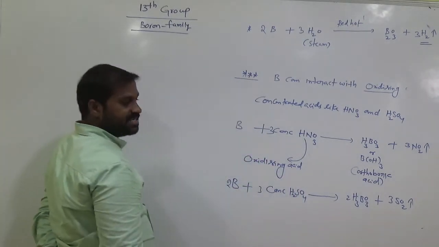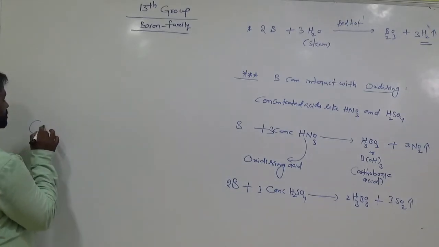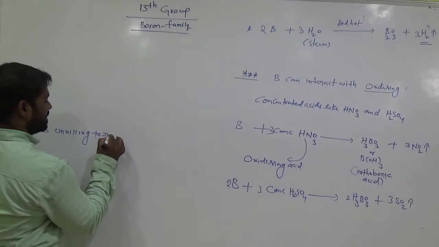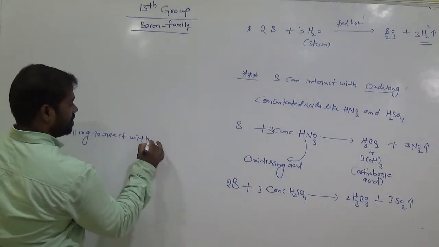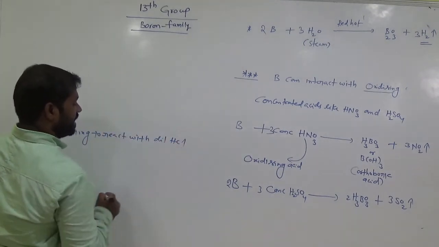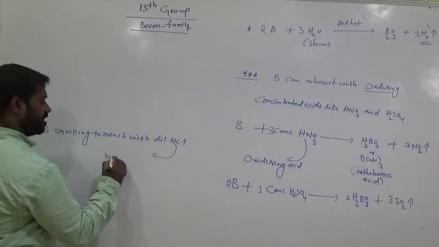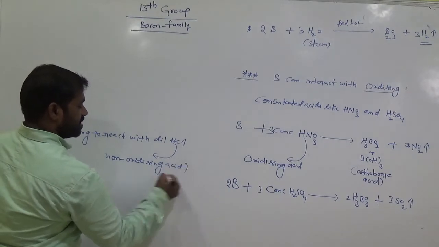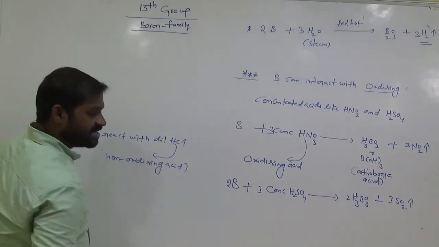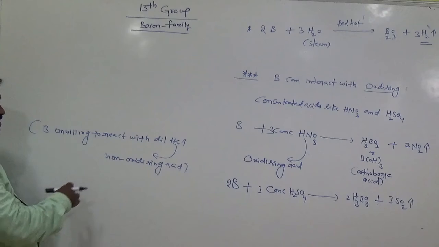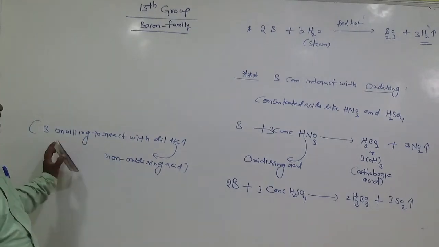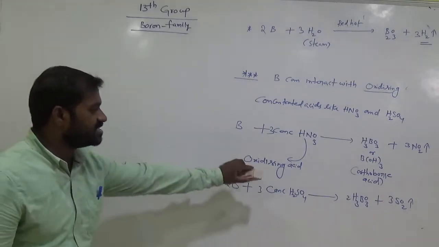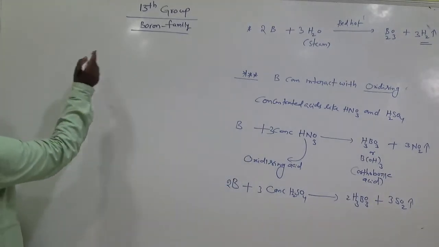Boron is unwilling to react with dilute HCl, which is called a non-oxidizing acid. Clear? Why? Because there is no oxygen here. So it is not willing to react with this, but with concentrated acid it is able to react.